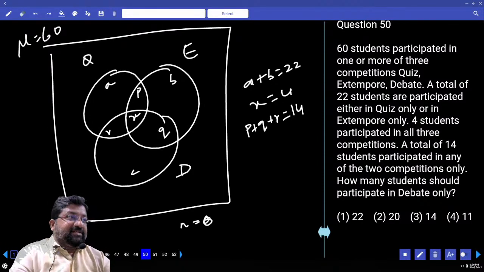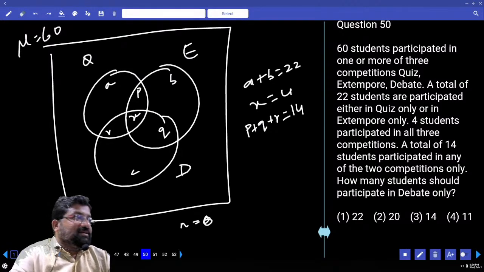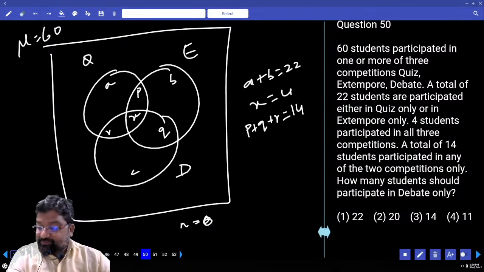This A, B, C exactly 1. P, Q, R exactly 2. X exactly 3. How many of them are playing only one game? A plus B plus C. How many of them are playing only 2 games? P plus Q plus R. How many of them are playing only 3 games? X. అర్థమైందా? ఇది క్లాస్ అయితేనే అర్థమవుతుంది.